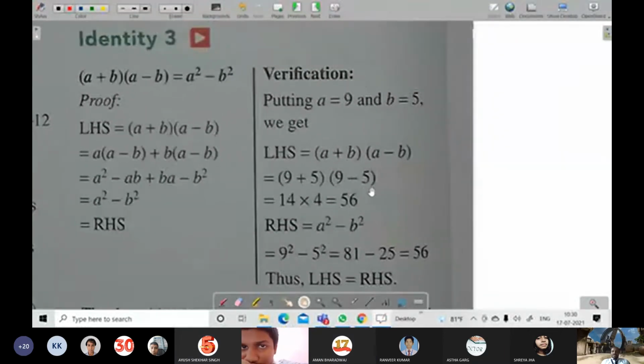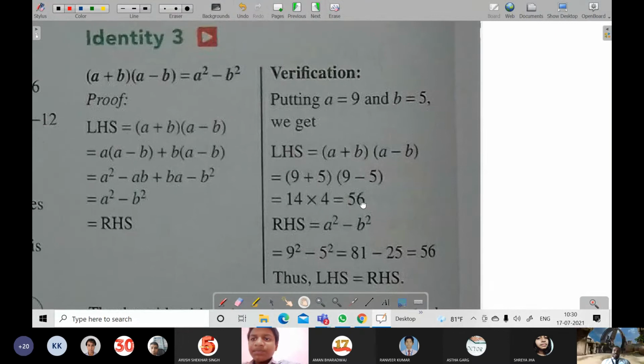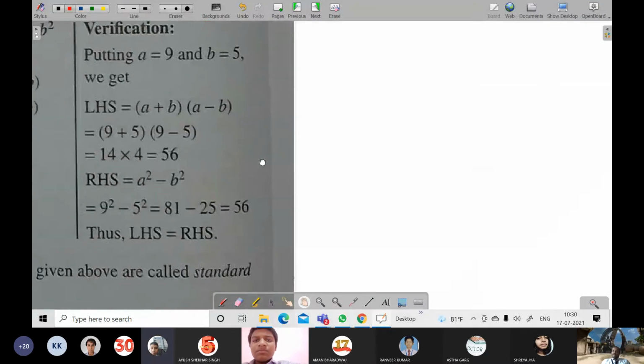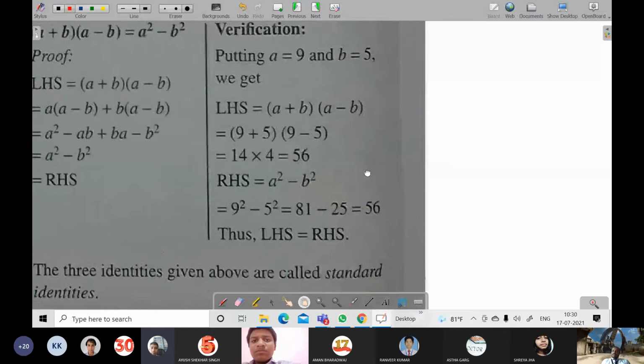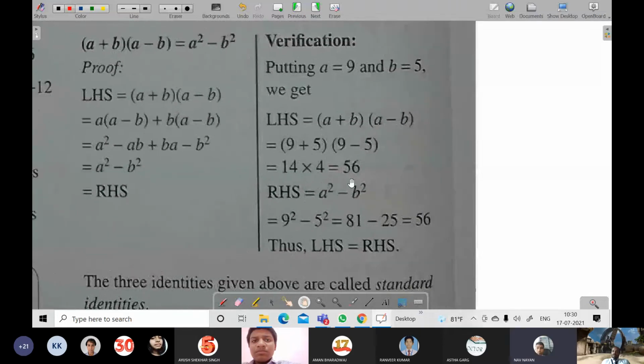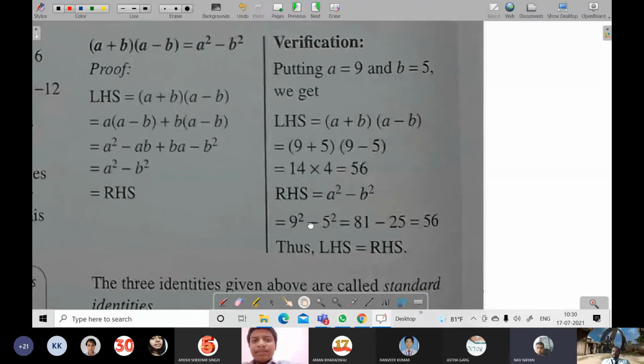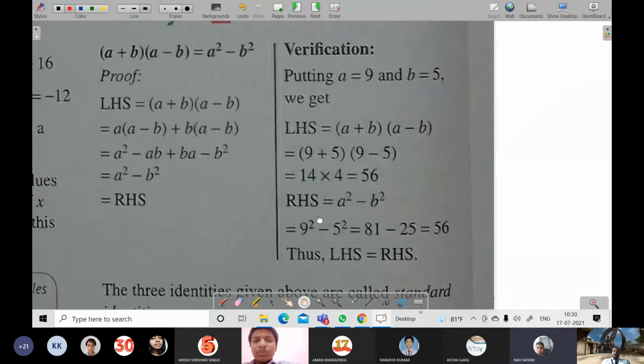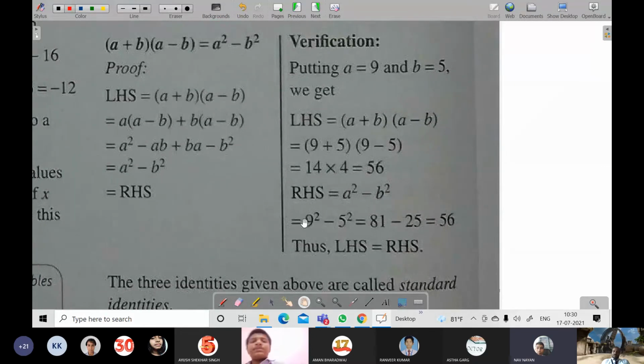Identity number 3. That is (a + b) times (a - b) is equal to a square minus b square. Okay. Here also it is multiplication. Here also a will multiply (a - b). This property we have read in chapter number 3, sir. Yes, you have read, in chapter number 3, 15 square minus 20 square. So here also it has been multiplied.